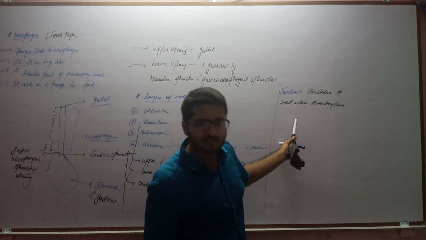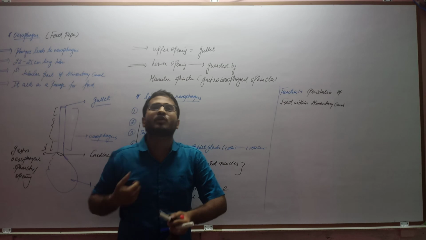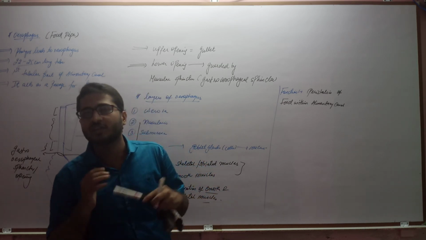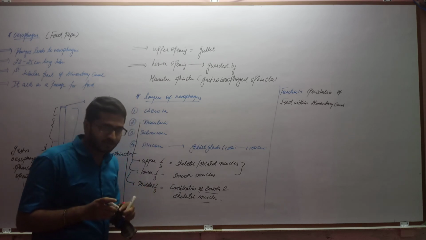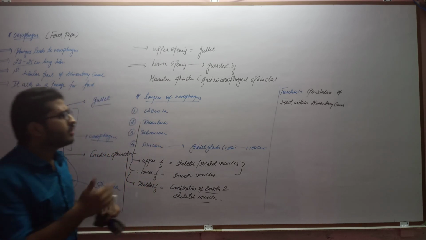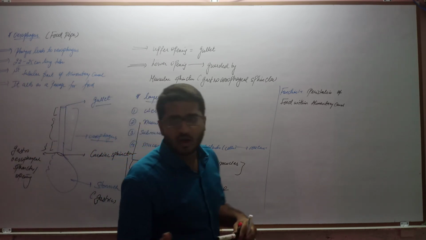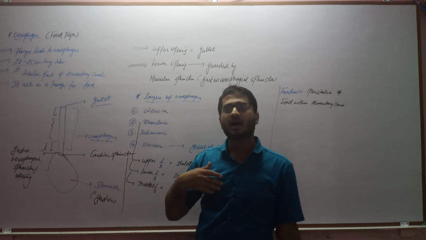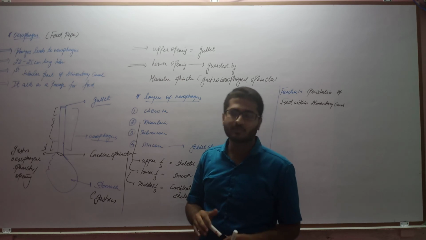What is peristalsis? It is nothing but the circular rhythmic contraction or movement of food within the tubular part, that is within the esophagus only. Okay, now the esophagus leads to a pouch or bag-like structure which is called the stomach. So our next task would be to discuss the stomach.